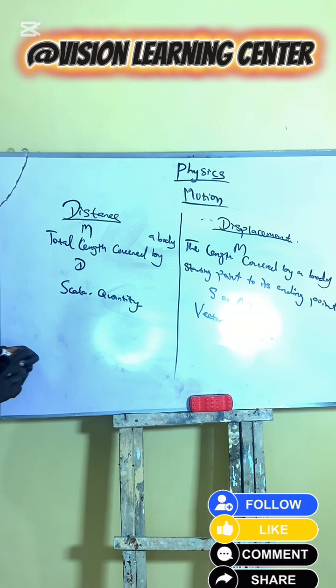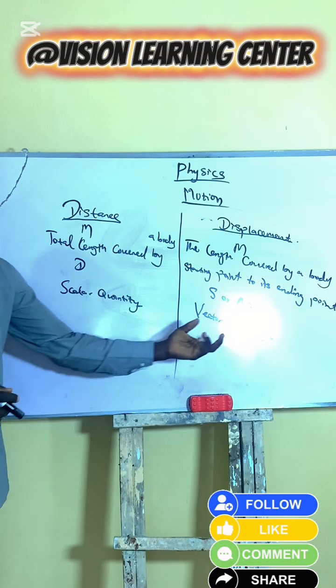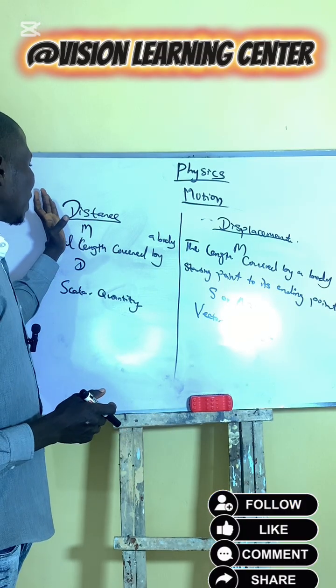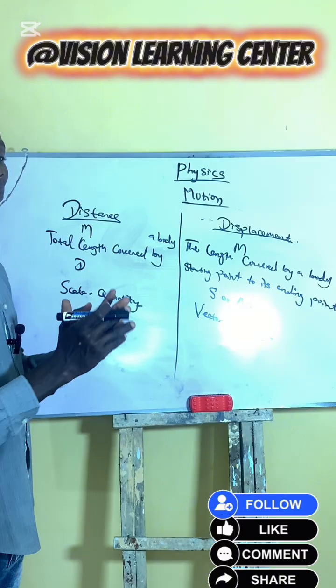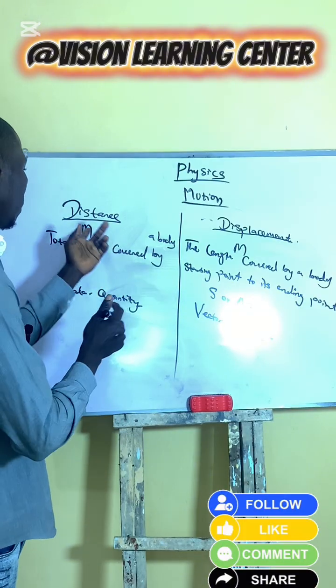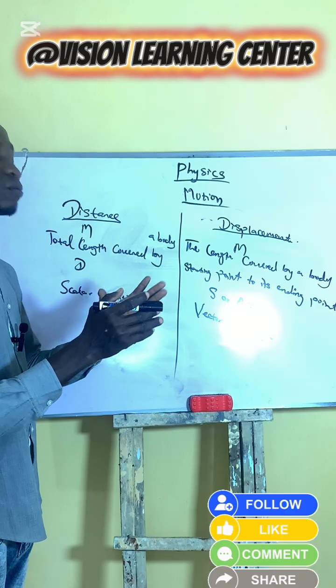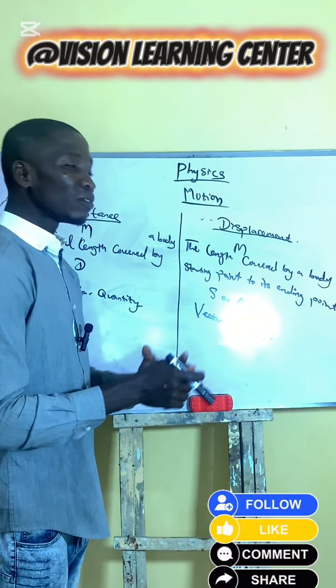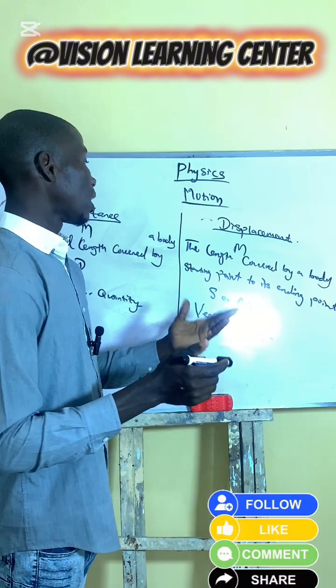The reason is that in distance we have magnitude, which is the size, in meter, and we don't have direction. But in displacement we have the magnitude and the direction.